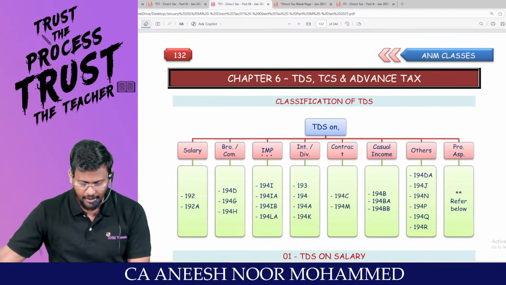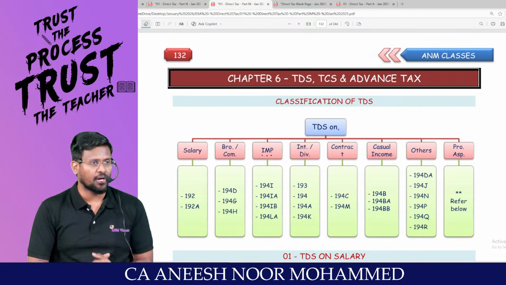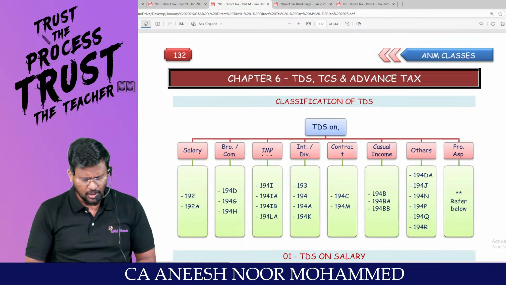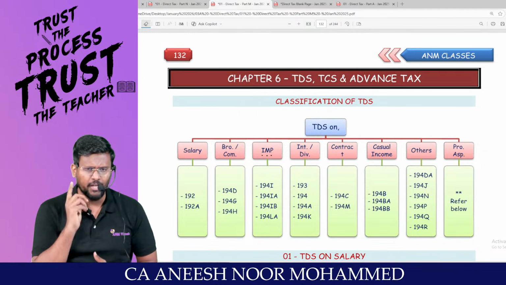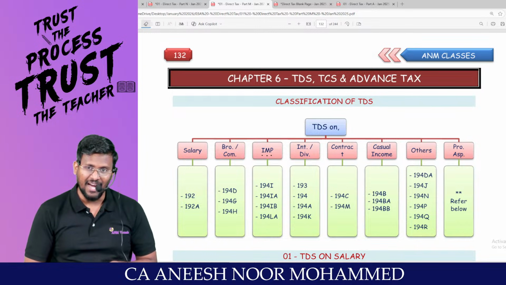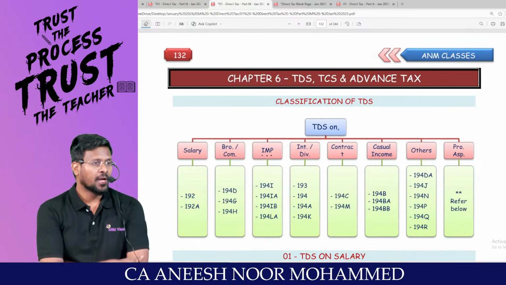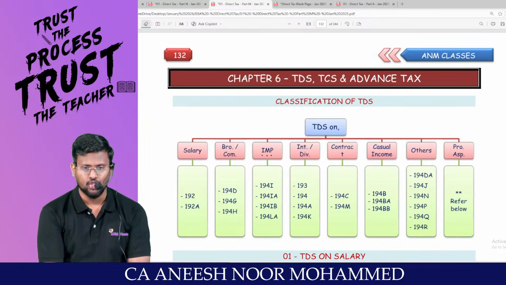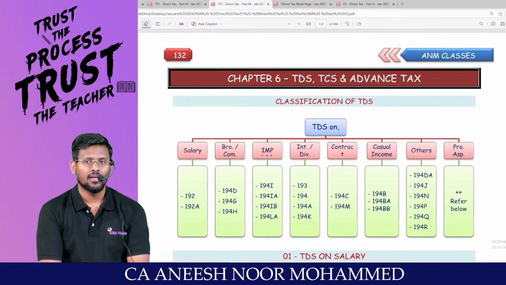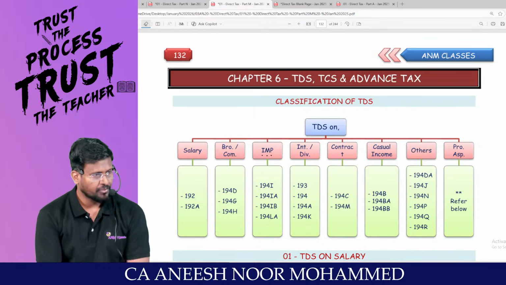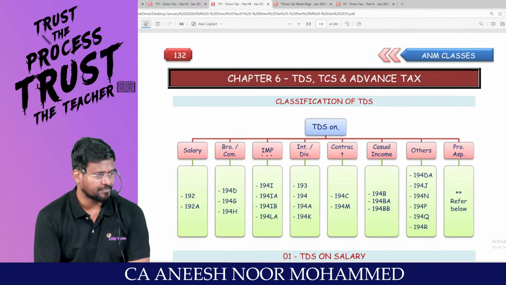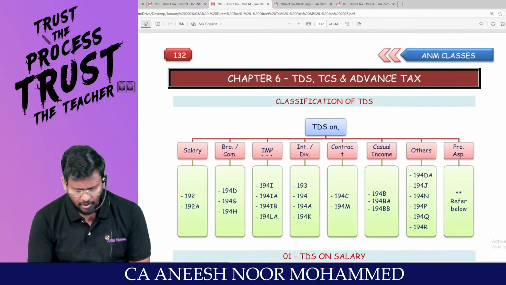TDS on salary. 192A, accumulated balance in the provident fund account. 194D, insurance commission. 194G, lottery commission. 194H, brokerage or commission. 194I, rent. 194IA, transfer of immovable property other than agricultural land. 194IB, payment of rent by certain individuals or HUF. 194LA, compulsory acquisition of land and building. 193, interest on securities. 194, dividend. 194A, interest other than interest on securities. 194K, income in respect of units.